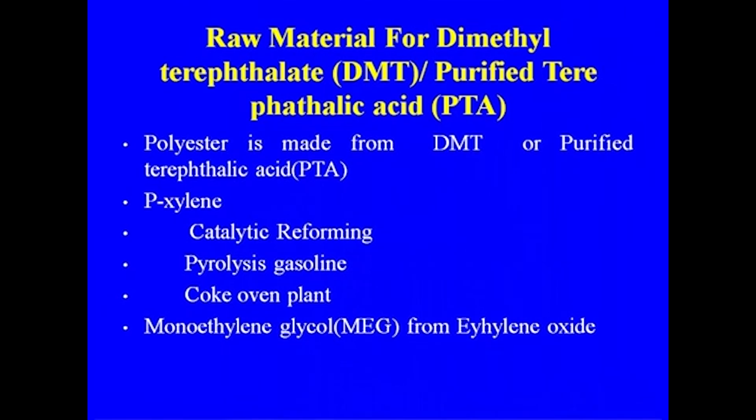This paraxylene we are getting from one of the major sources, that is catalytic reforming. Another source may be pyrolysis gasoline. Earlier, before the coming of the petrochemical complexes, it was the coke oven plant that was getting the aromatics, although the yield of paraxylene is much less in case of the coke oven plant.